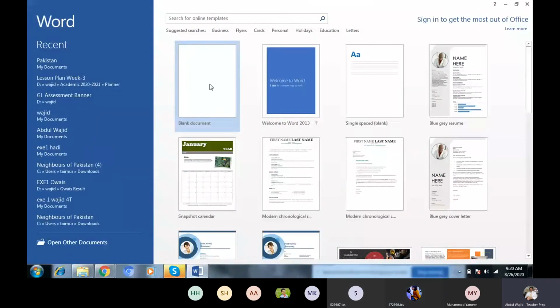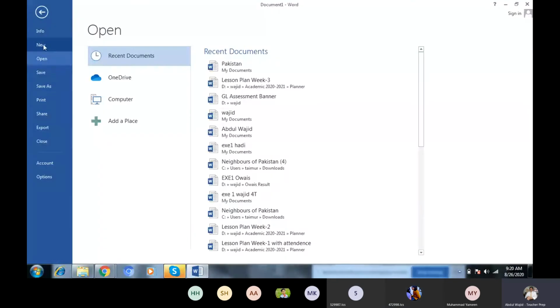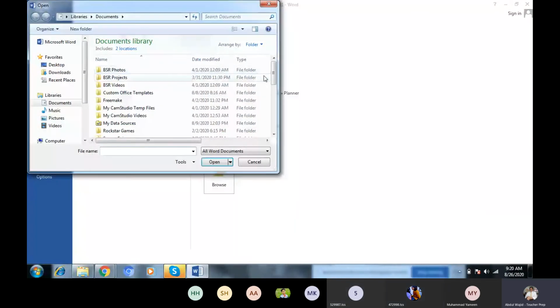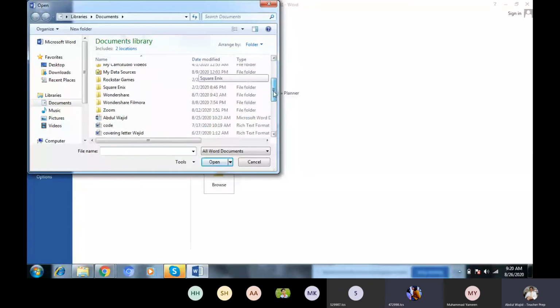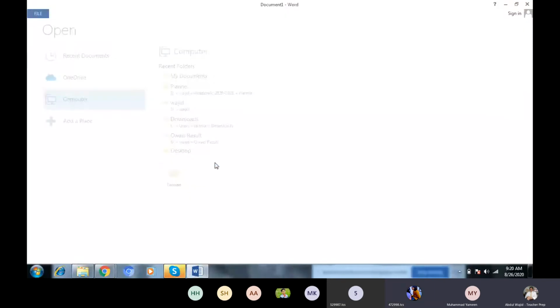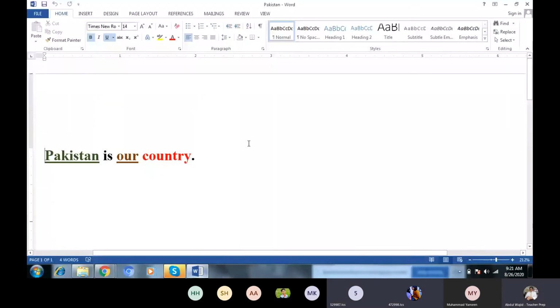Okay. Now I want to open that one again, which I saved. File. Open that one. Right? Yes, my document. I saved this one. What is the name of that file? That document? Yes, that document name is Pakistan. Just open it. Okay, we open this one, right?